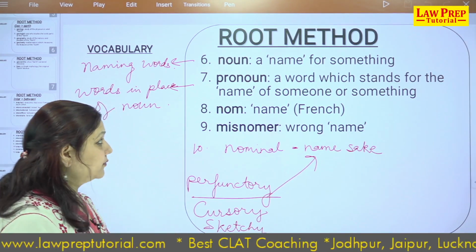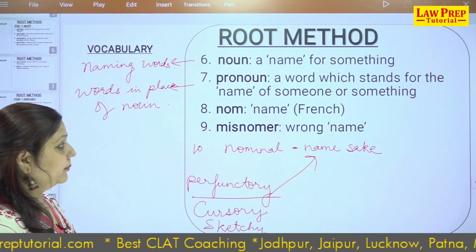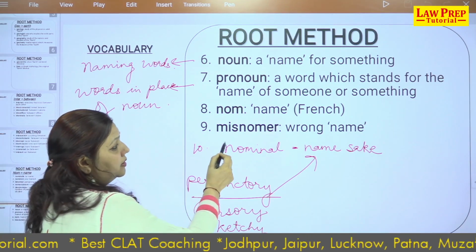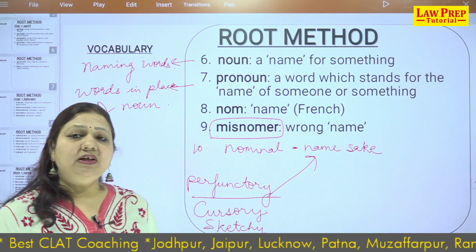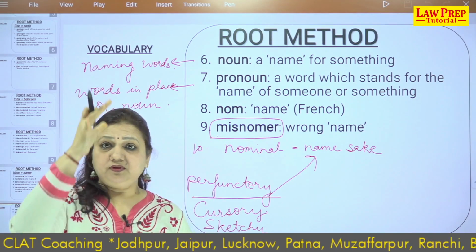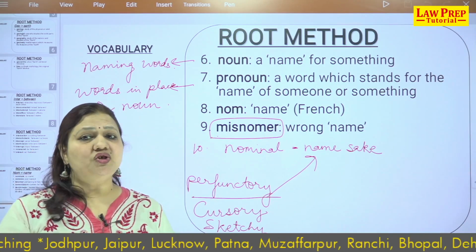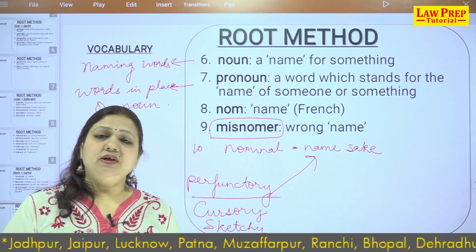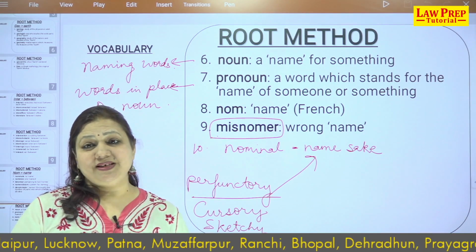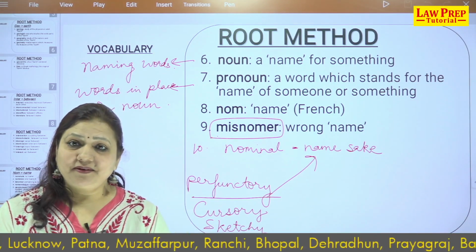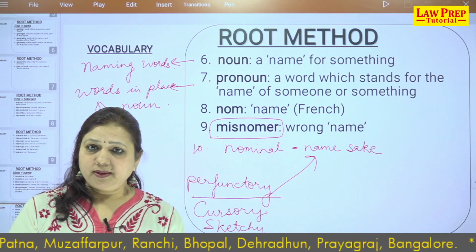Nom is also a French word which means name, and misnomer is a wrong name. You don't give it the right name. Sometimes you have seen the epitaphs of people. Epitaphs are those lines written on the graveyard. So if the spelling is wrong, the pronunciation is wrong, or something else, even the dead body would scream from inside the epitaph, yes, please at least speak my name, my spelling, correctly. So that is the word here. Misnomer, that is a wrong name that is used.